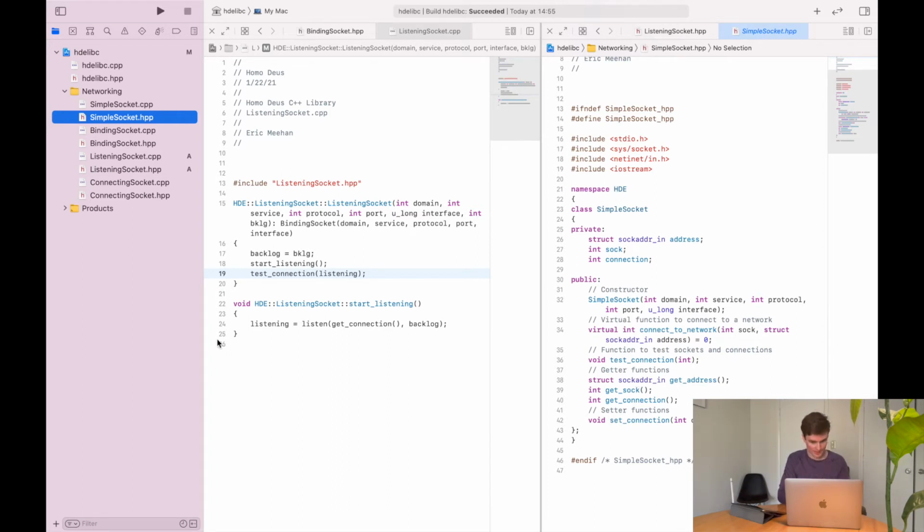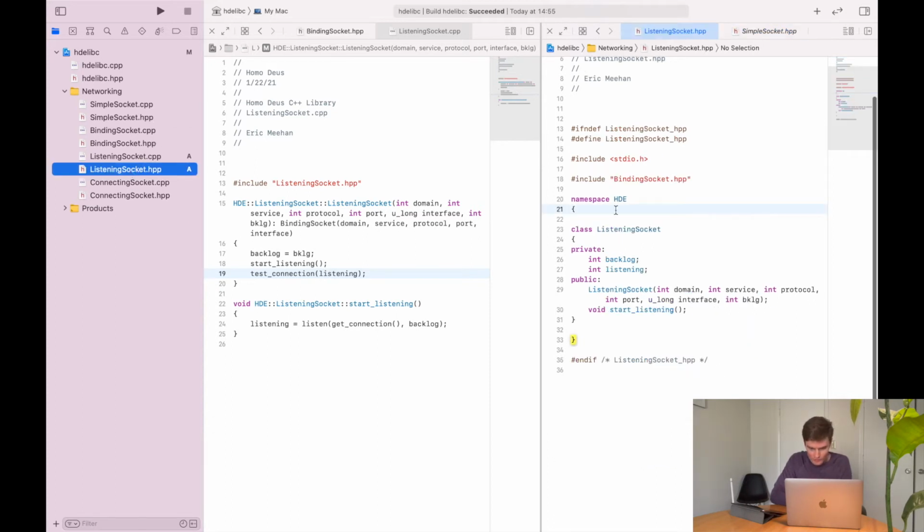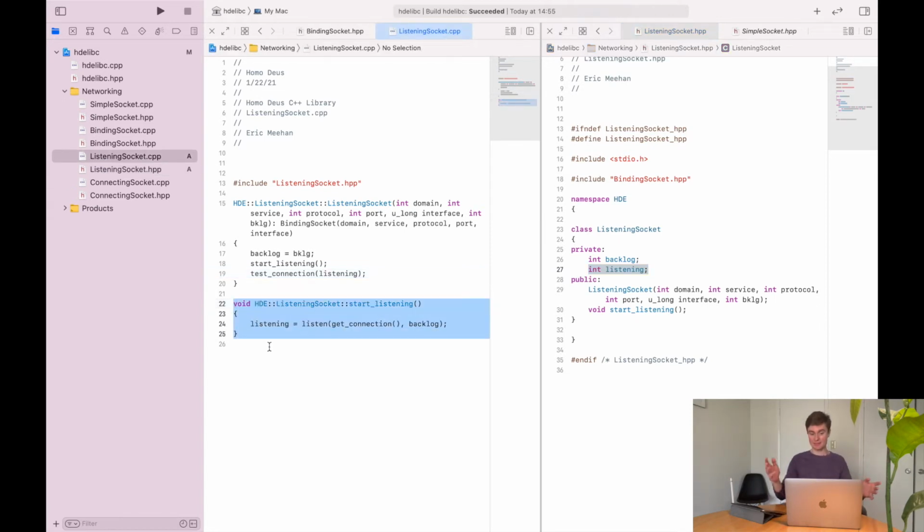Test connection, pass it an integer, and it's void. Yes, okay. So our listening socket will define the backlog, the maximum number of people that can be waiting. It will set a variable of listening to the result of this function that calls listening over the socket, and it will pass on everything else to binding socket.